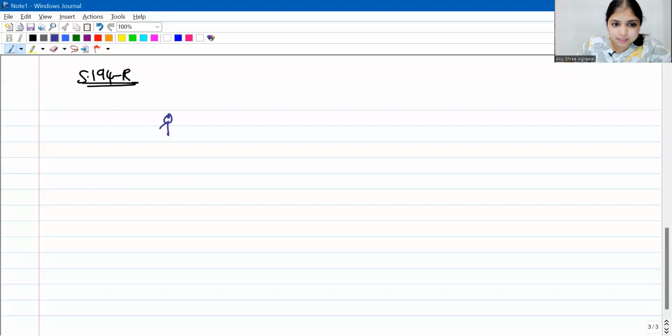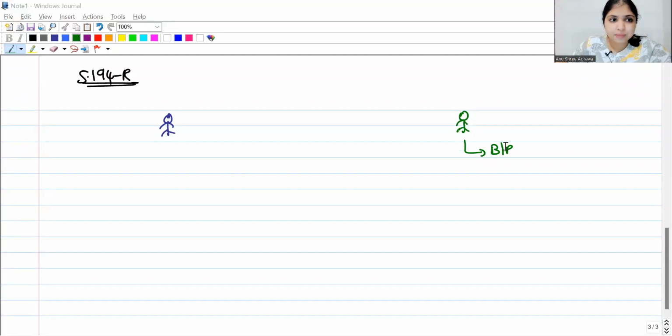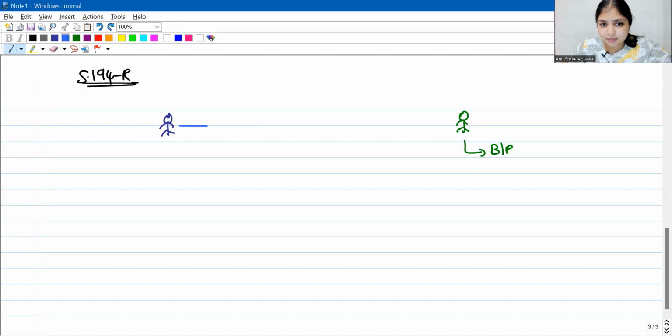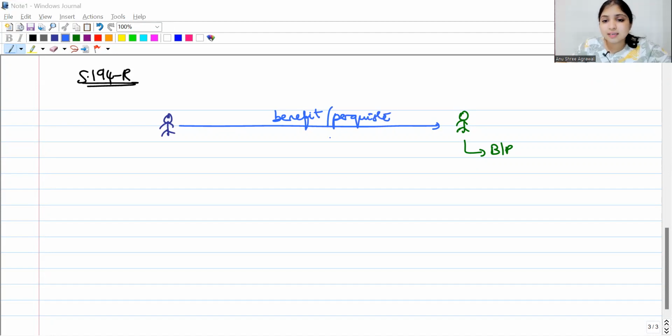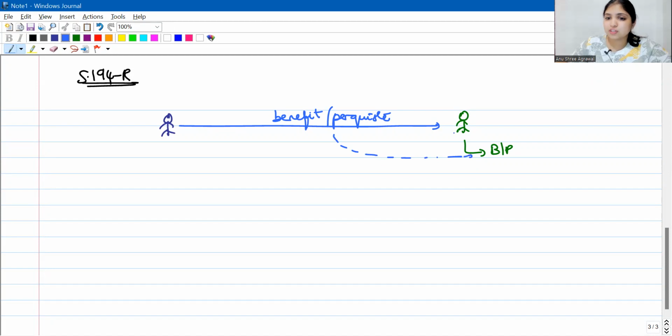Let us say there is a person, Mr. Blue, and there is another person, Mr. Green. This Mr. Green is carrying on some business or he's carrying on some profession. This Mr. Blue is giving to Mr. Green some benefit or some perquisite. This benefit or this perquisite is relating to the business or profession of Mr. Green.